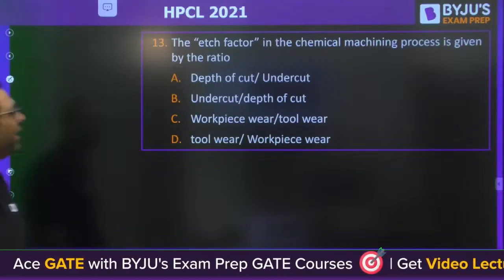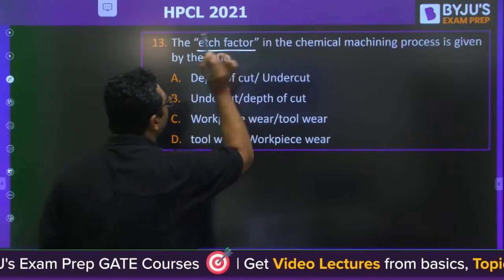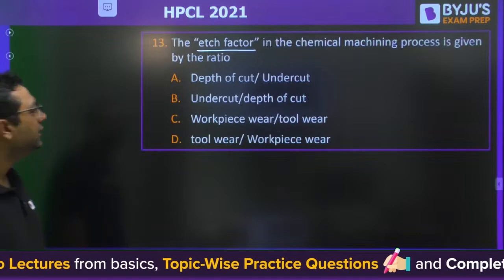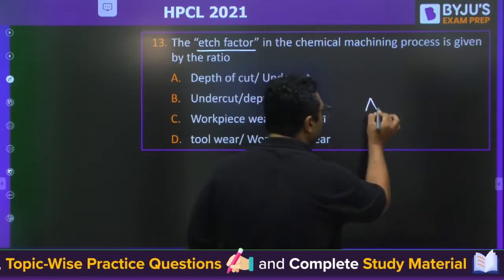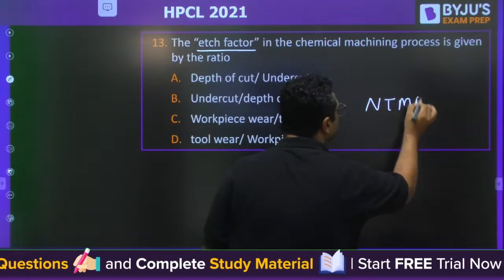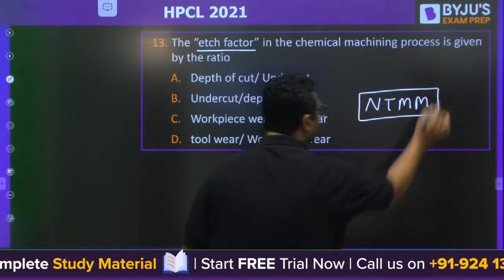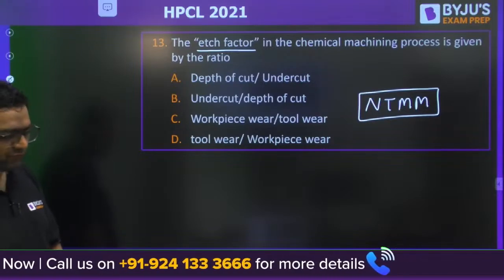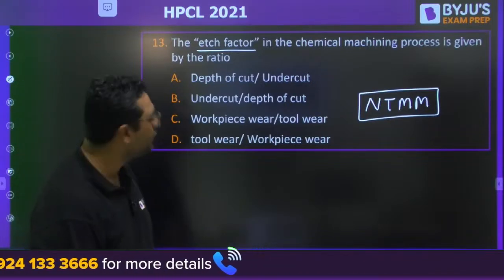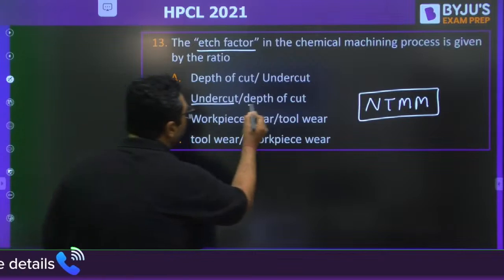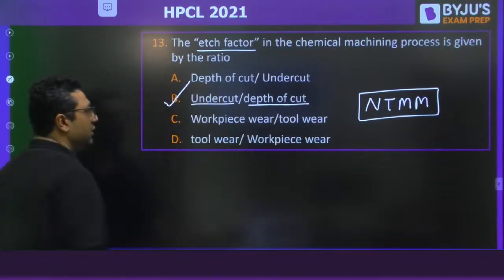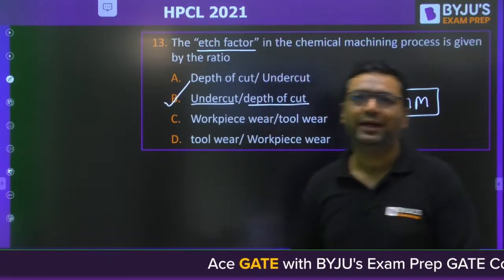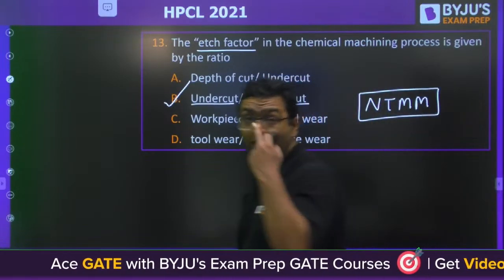Okay. So my dear, this is the H factor. The H factor in the chemical machining process is given by. This is from production, non-traditional machining method. So here, for question number 13, the answer is going to be undercut by depth of cut. B would be the right answer. Okay, undercut by depth of cut is said to be the H factor. Okay, very good guys, wonderful.